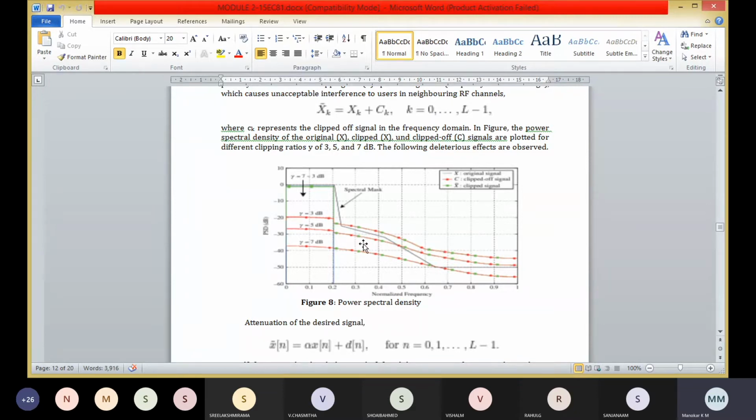And this increase shows the correlation between xk and ck inside the desired band at low clipping ratios, and causes the in-band signal to attenuate as the clipping ratio is lowered. Next, it can be seen that the out of band interference caused by the clipped signal x is determined by the shape of the clipped off signal ck.